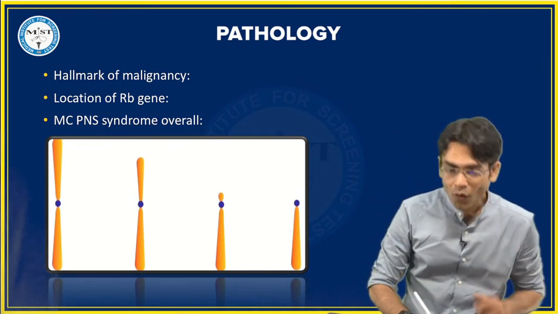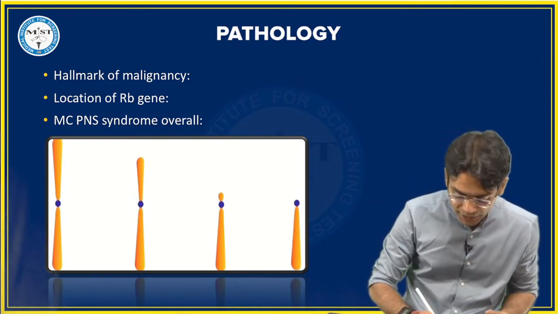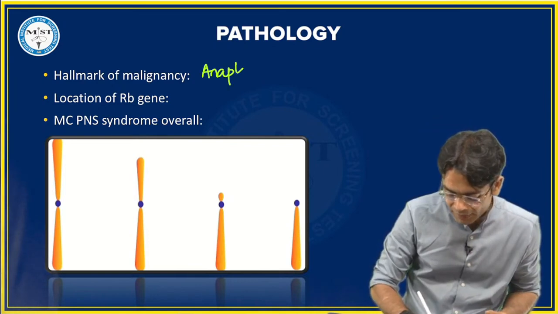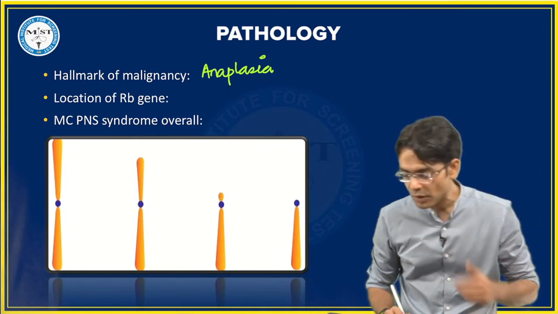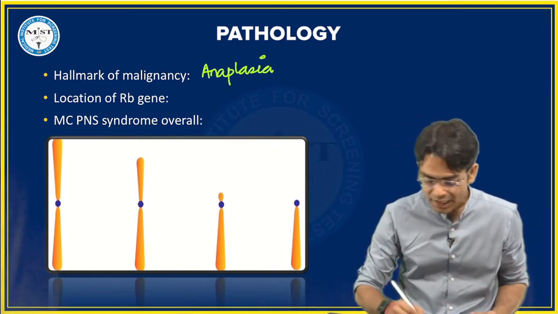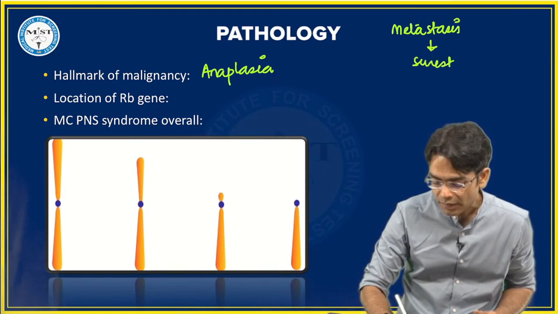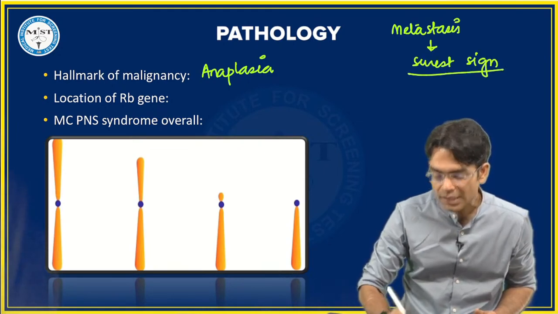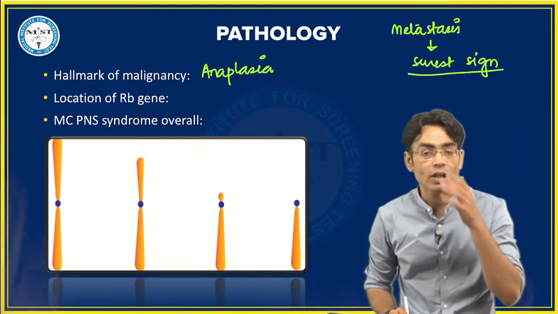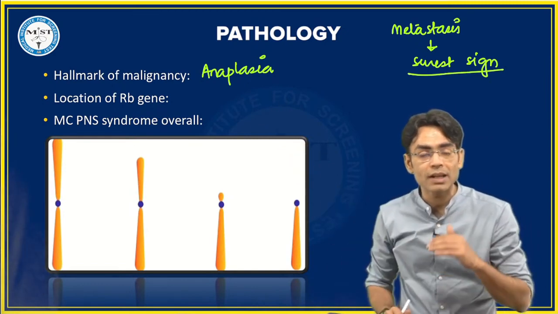Very good बेटा. If they are asking about hallmark, it is your anaplasia. And this is why I have asked this question, because some of you have given metastasis. Beta, metastasis is the surest sign of malignancy, it is not the hallmark. If they're talking about hallmark, it is going to be anaplasia.